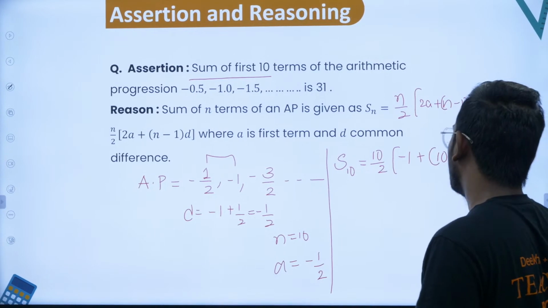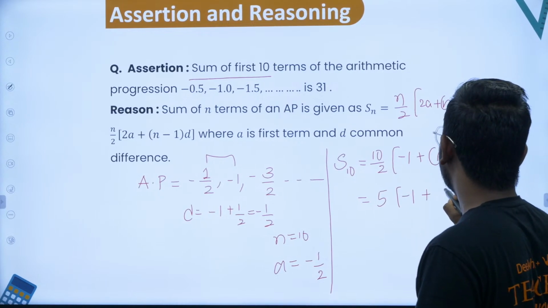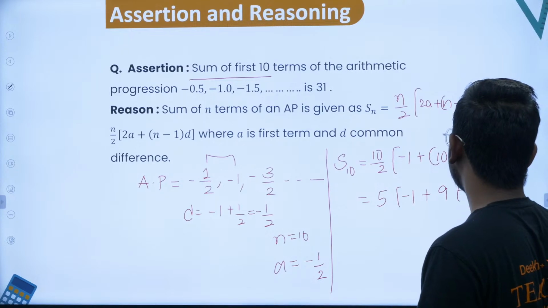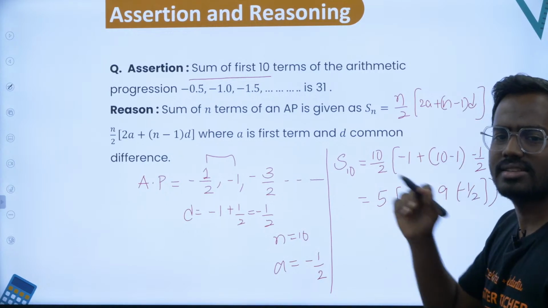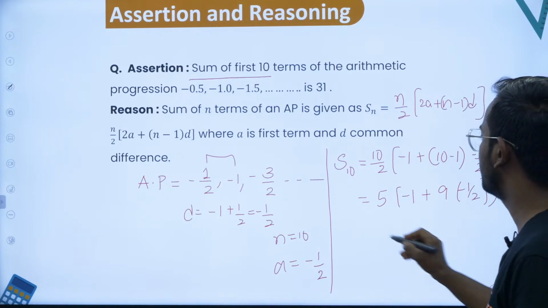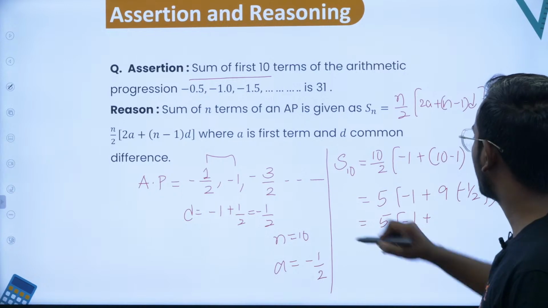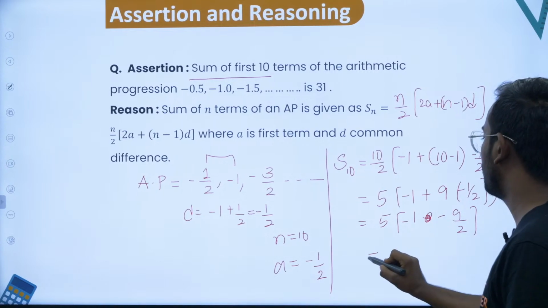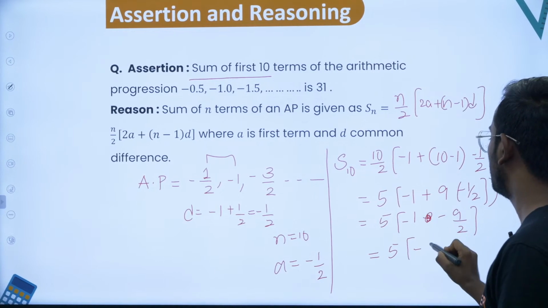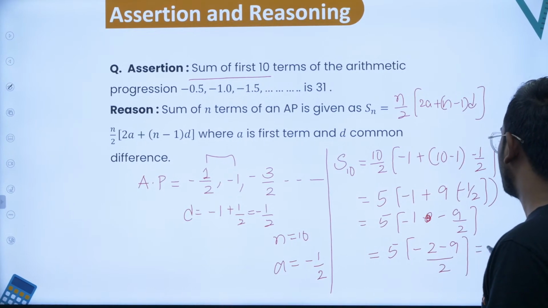This gives 5 into minus 1 plus 9 times minus half. You have to write all the steps in detail, because marks are allotted for every step, so don't skip any. So you have 5 times minus 2 minus 9 by 2, which is 5 into minus 11 by 2.